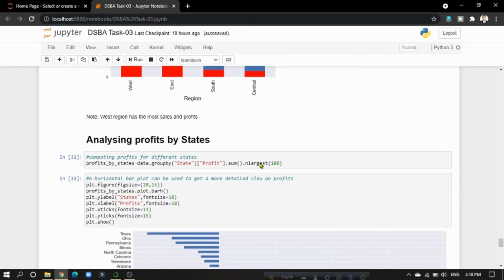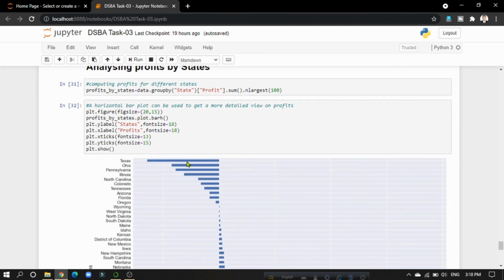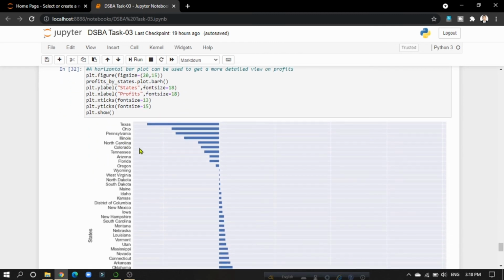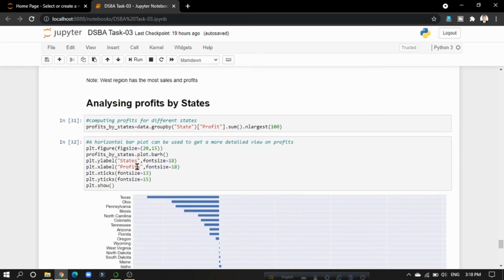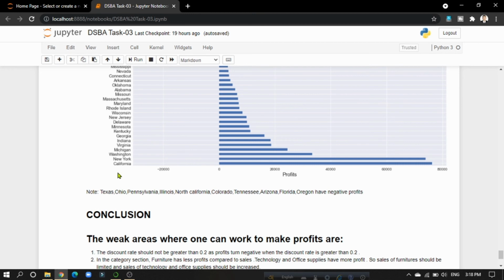And then I have tried to analyze profits by states, and we can see that there are some states which have negative profits. From among them, Texas and Ohio have the most negative profits, and New York and California have the most positive profits.